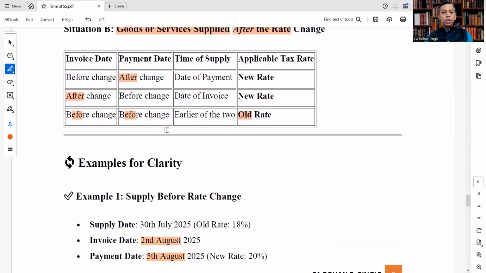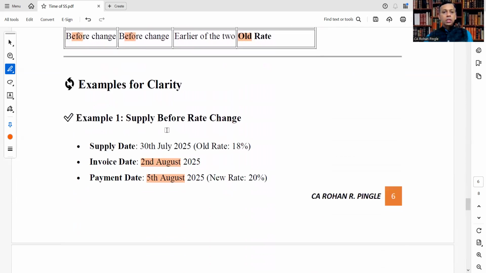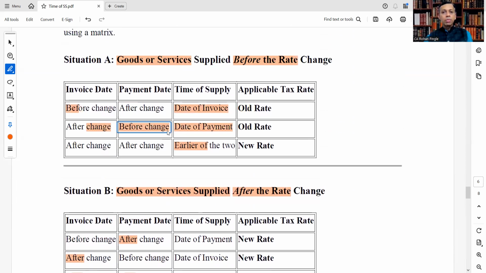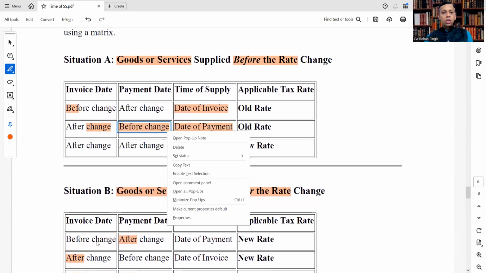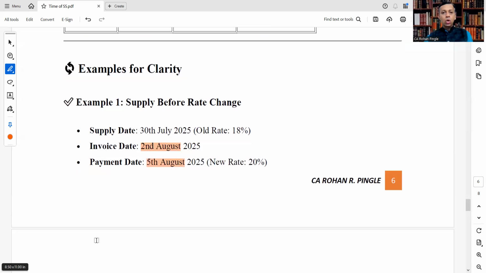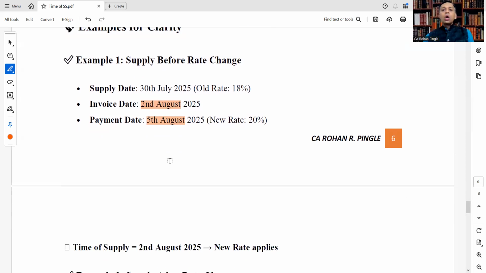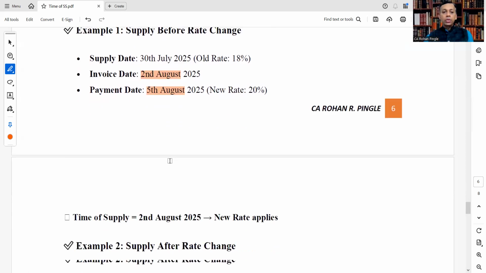Time of supply would be, supply is on 30th July, that is before the rate change. Rate change on 5th August. So, okay, invoice date is 2nd. So here the old rate is applicable. Maybe by mistake it says the new rate applies. It is the old rate that will be applicable, that is 18% will be applicable.